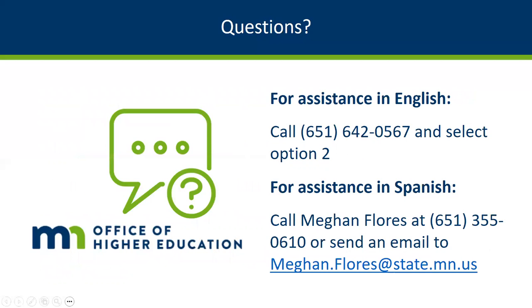For questions, you can call the Minnesota Office of Higher Education directly. For assistance in English, you can call 651-642-0567 and select option 2, or if you prefer assistance in Spanish, you can call Megan Flores directly at 651-355-0610, or you can send her an email.